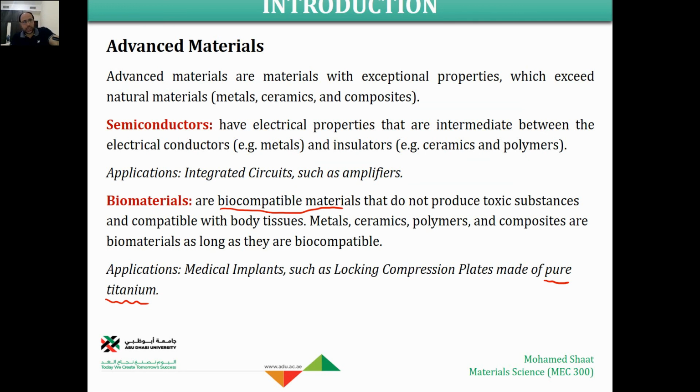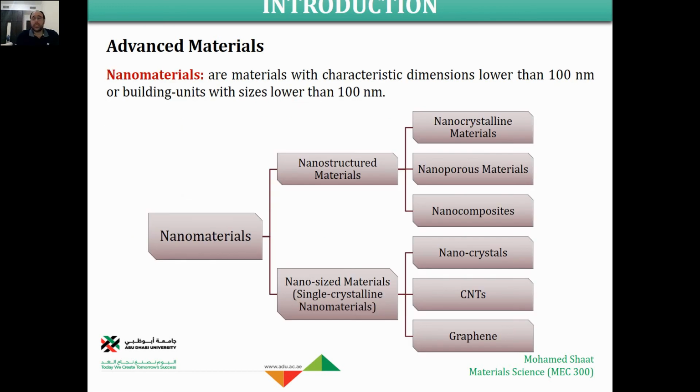Nanomaterials. So we discussed semiconductors and biomaterials. Now let us move to nanomaterials. Nanomaterials are also a newly developed group or class of material with exceptional properties. Now we are involving these nanomaterials in so many applications, and we are expecting a lot more to be done over these nanomaterials, especially on the application side, involving them in different applications, as I mentioned.